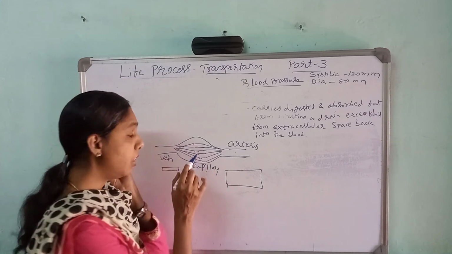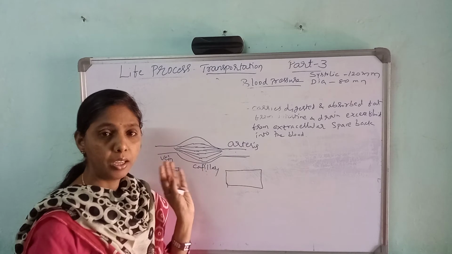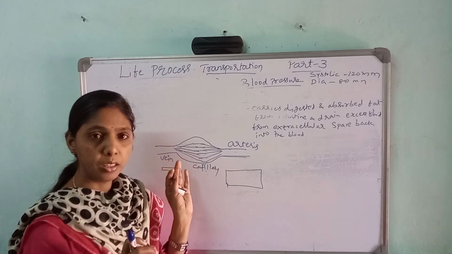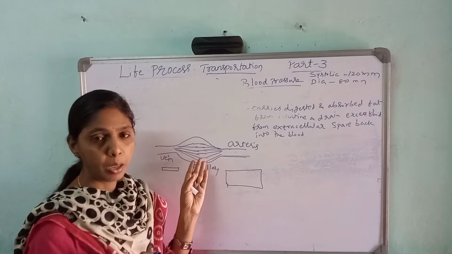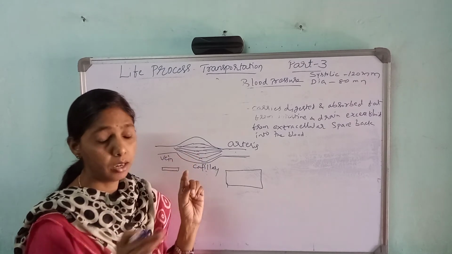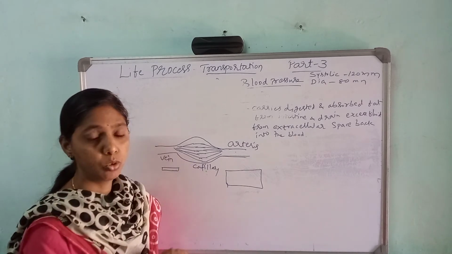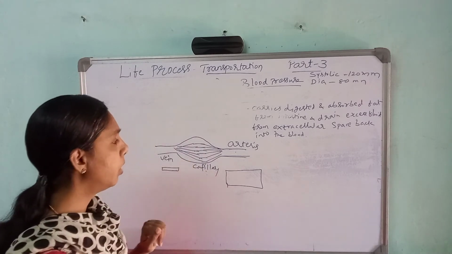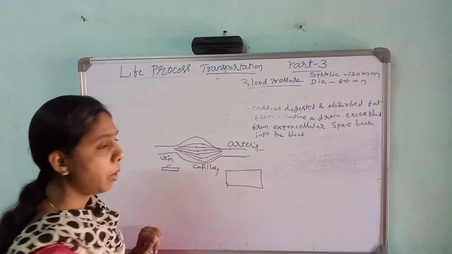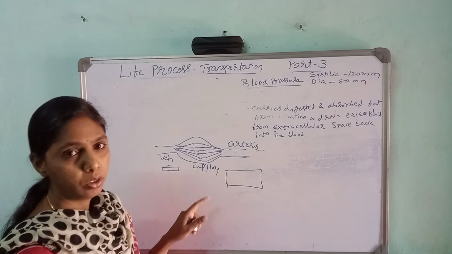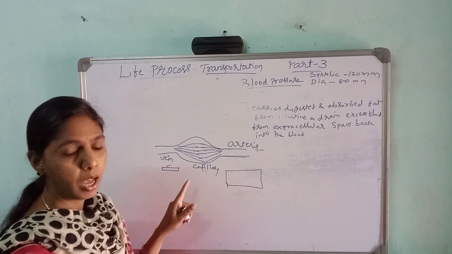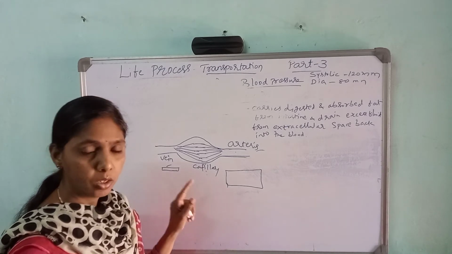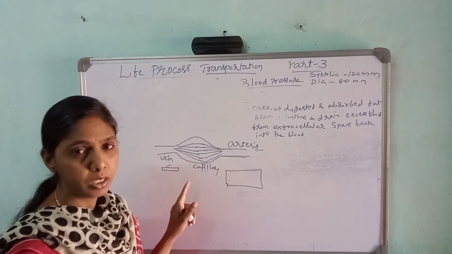What will happen if the capillaries get damaged? If the capillary gets damaged, they have given about the platelets. The platelets present in the blood come to the surface of the capillary and clot the blood, so it avoids bleeding. About the capillaries also they have given. If the capillary starts bleeding, platelets help in clotting the blood and prevent it from bleeding.